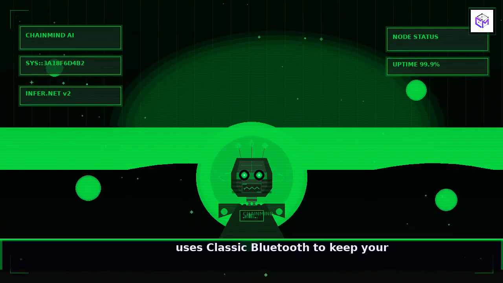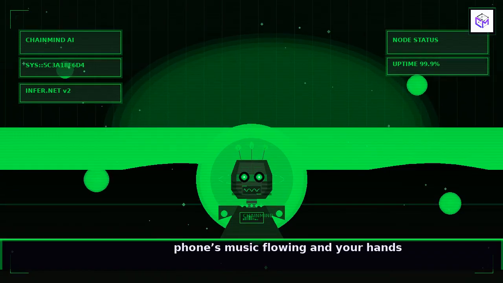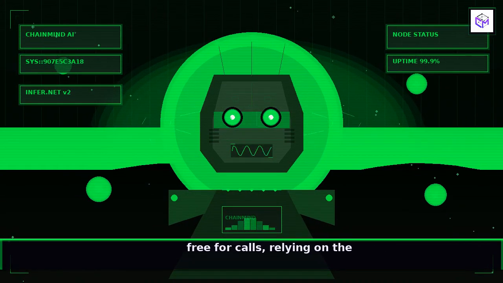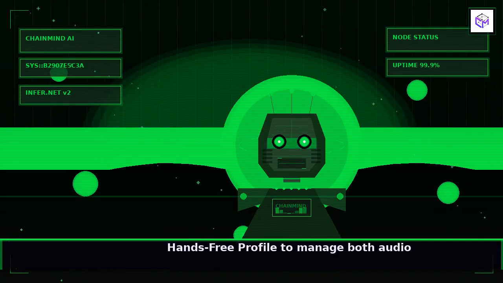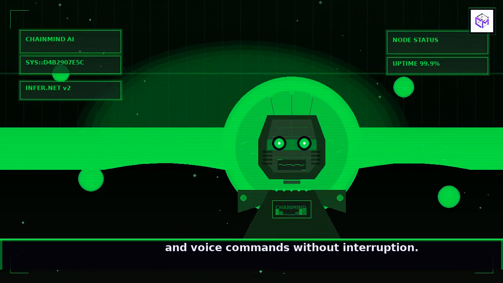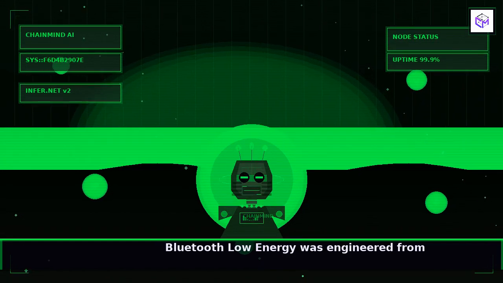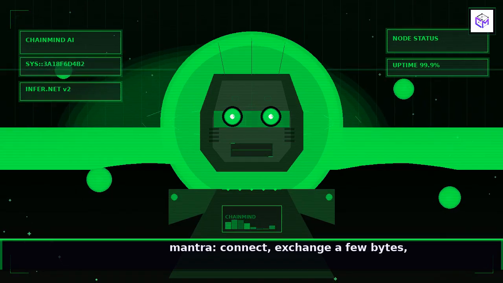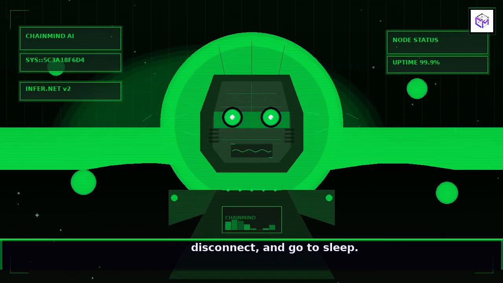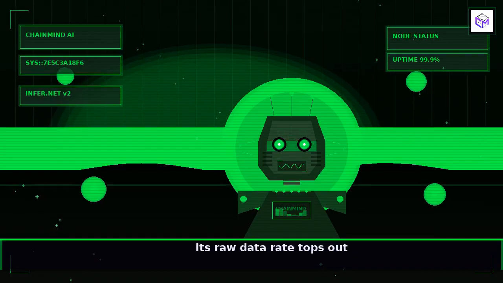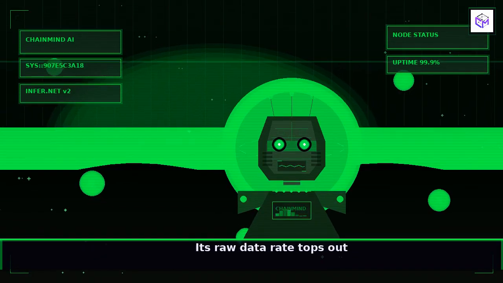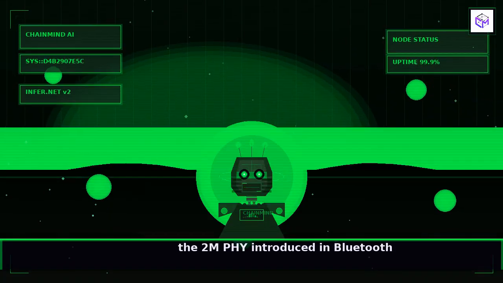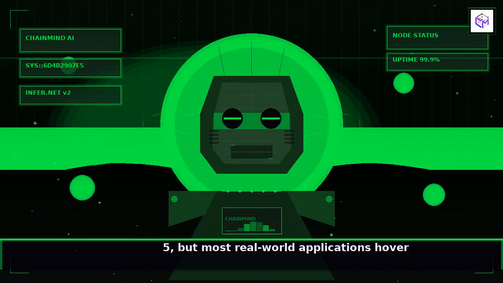Bluetooth Low Energy was engineered from the ground up with a different mantra: connect, exchange a few bytes, disconnect, and go to sleep. Its raw data rate tops out at 2 megabits per second with the 2M-PHY introduced in Bluetooth 5, but most real-world applications hover between 100 and 1000 kilobits per second. The key is the flexible advertising and connection intervals that let a device spend the overwhelming majority of its time in a deep sleep state, drawing only microamperes.